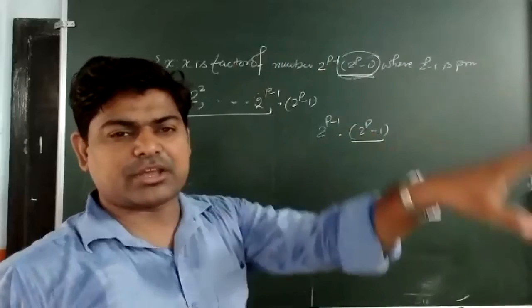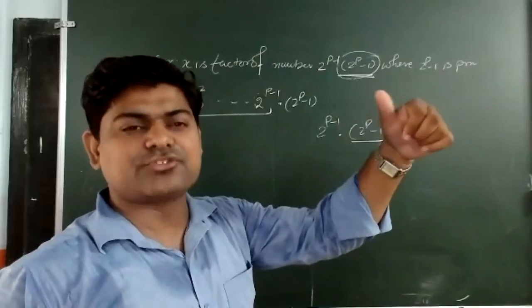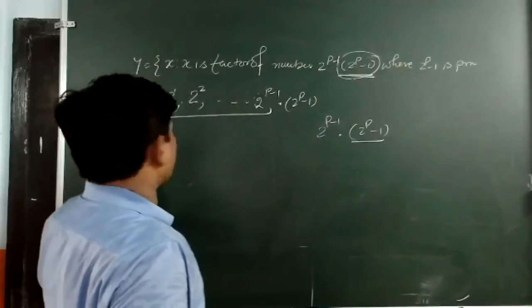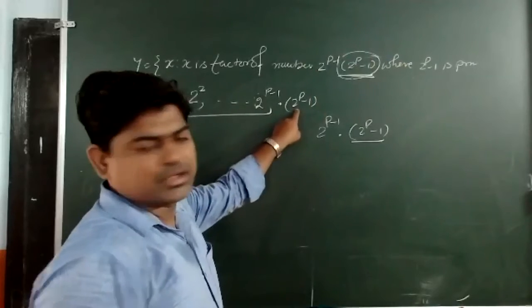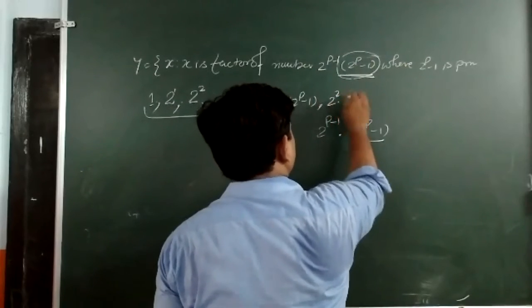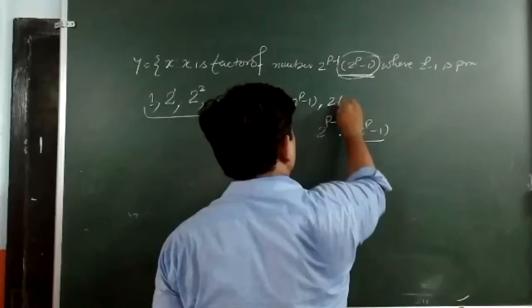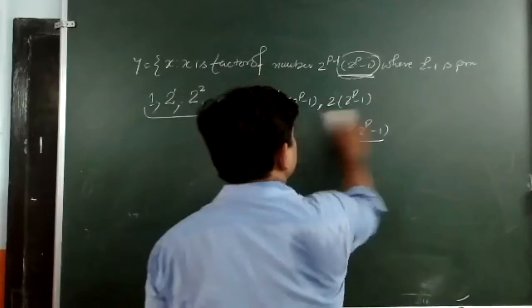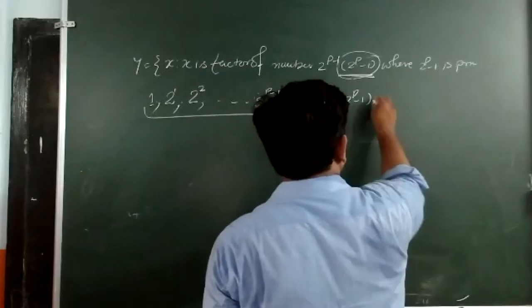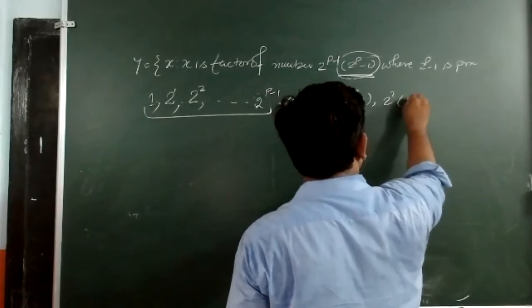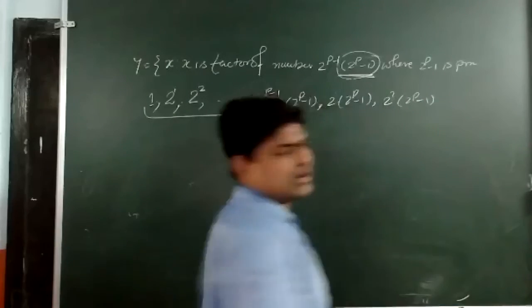So if I am taking p is equal to 1, then 1 into this one we will get. If I am taking p is equal to 2, 2 to the power 2 into 2 to the power p minus 1 I can get. So one more element, 2 to the power 2 into 2 to the power p minus 1, I can get or not.